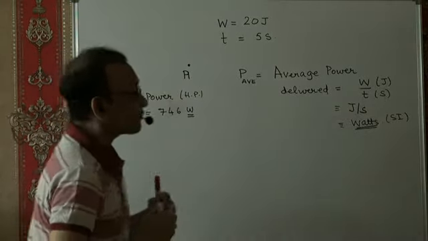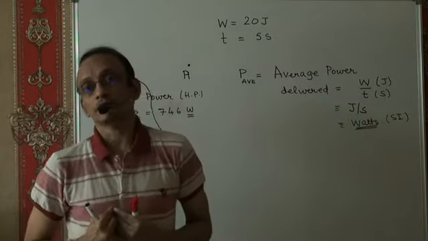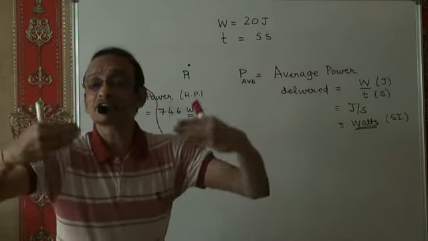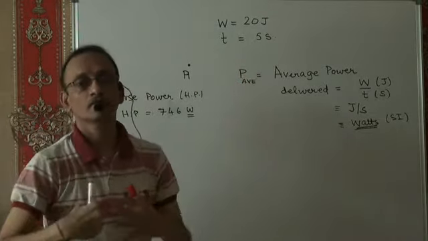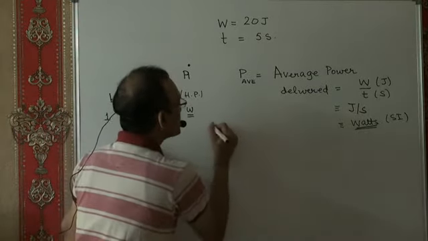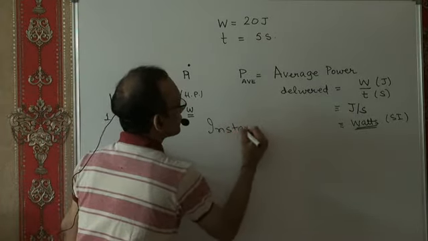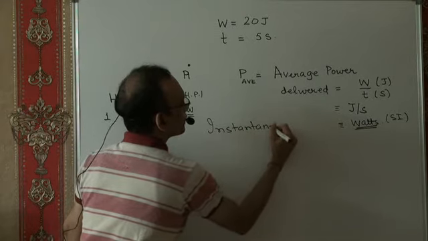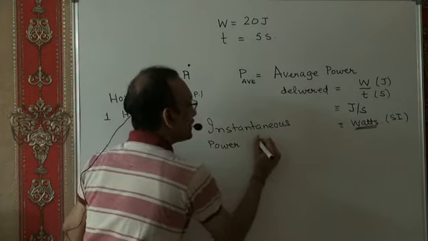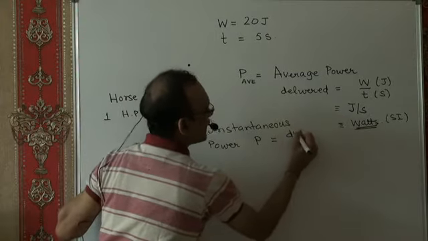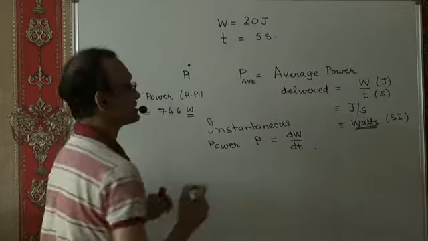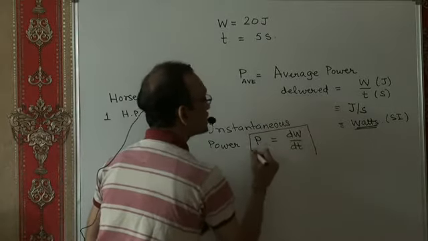Now, it's also possible that there is a force acting on a particle and the rate at which it is doing work is not constant. Then we talk of what is called the instantaneous power. Instantaneous power P is defined as the rate at which work is done. That's instantaneous power.